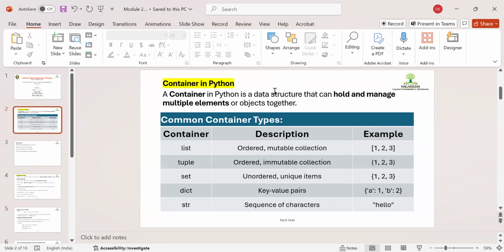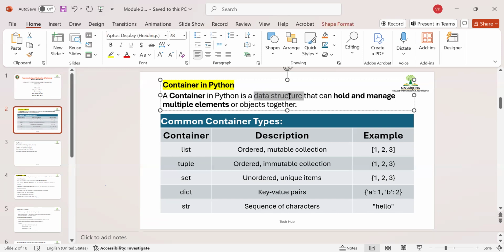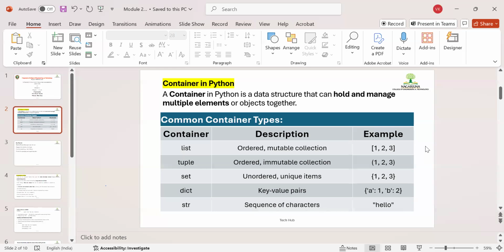For example, in your mobile phone you have seen the gallery. You save photos, some documents, some videos. In the gallery, folders automatically segregate the data based on data type. If it is a photo, it will go into the photo box. If there is something video related, it will go into the video folder. This is what a data structure is: the way your memory keeps things. So a container in Python is a data structure that can hold and manage multiple elements or objects together.